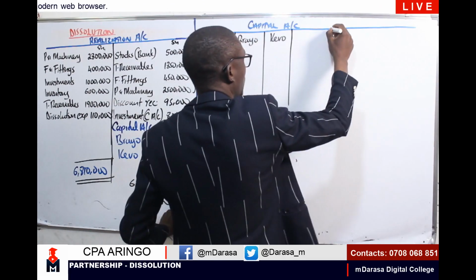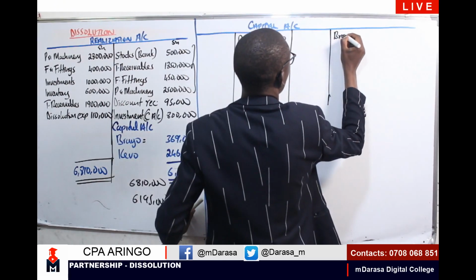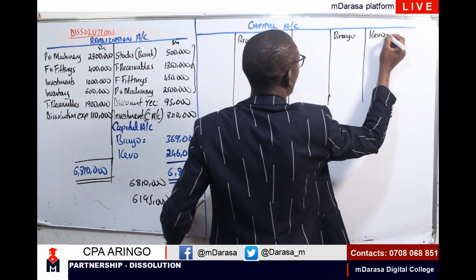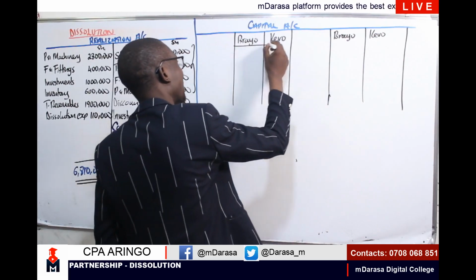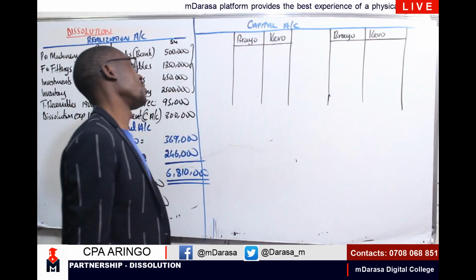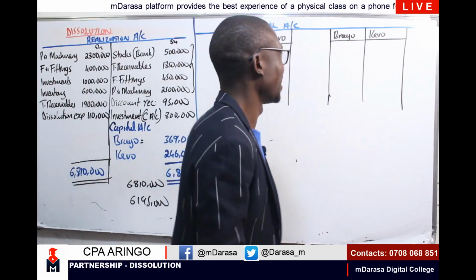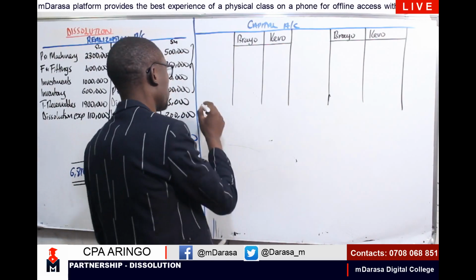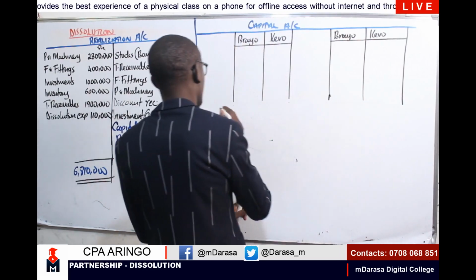We are having, again, on the credit side, Brayo and Kevo. I know probably who are watching us in Kenya, I know you kind of relate the characters of these two individuals, but you are not saying that these Brayo and Kevo of ours, they do have that character, right? These ours are clean. So having this case, actually you can prepare both of them at once, so that we kind of proceed quickly.